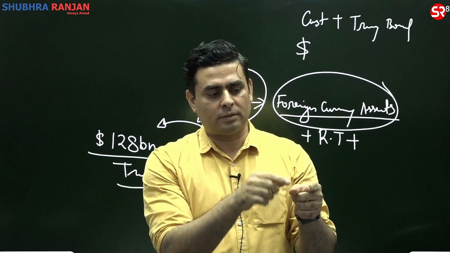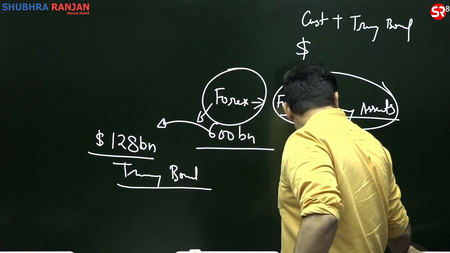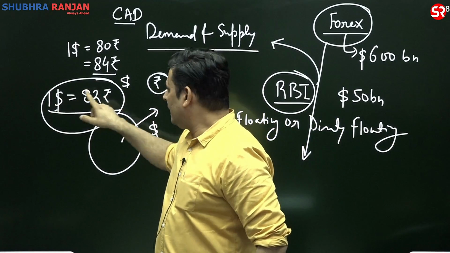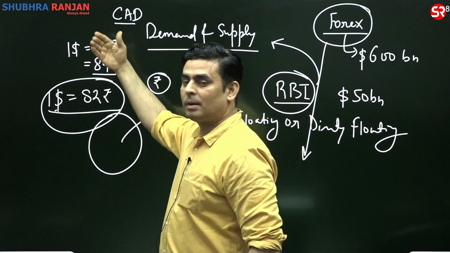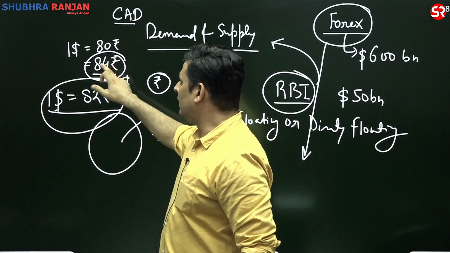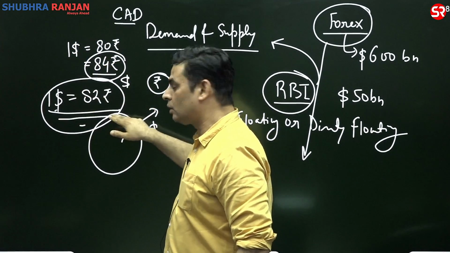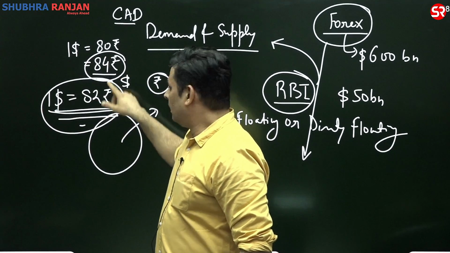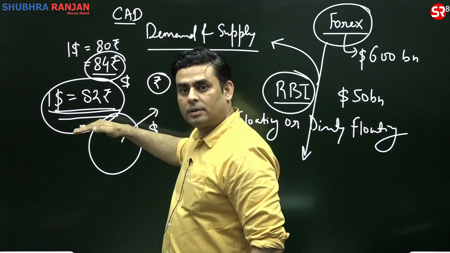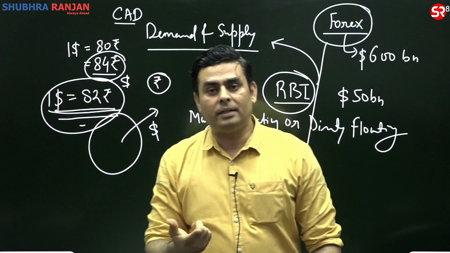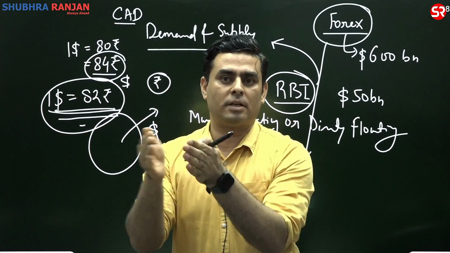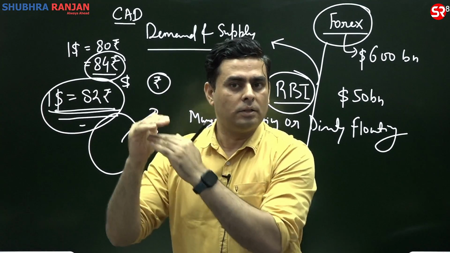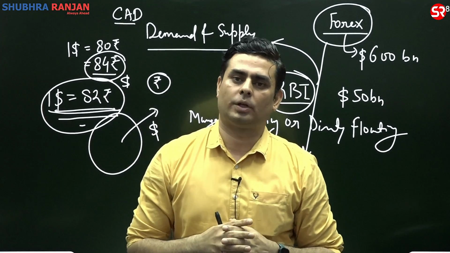So at one instance, the RBI is selling $1 at 82 rupees in order to stabilize the price. The market price reached 84, but the RBI won't settle it there, it sells at 82, less than the market rate, in order to stabilize it. But at the same time, the RBI is also purchasing US Treasury bonds so that it can earn some extra interest on those securities.